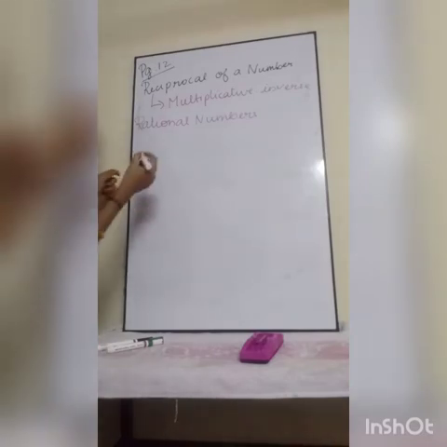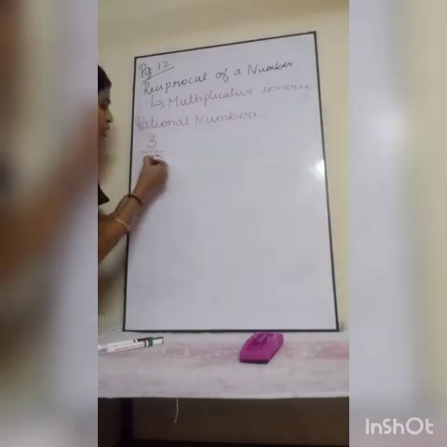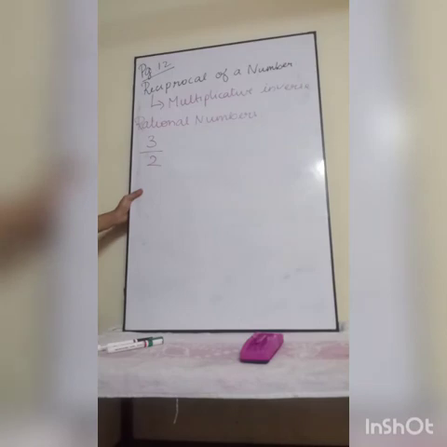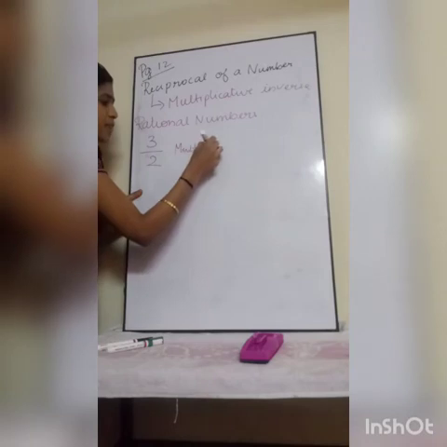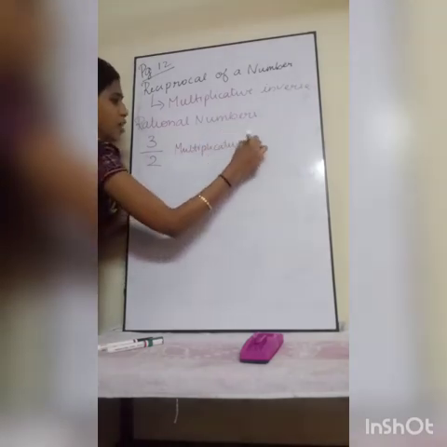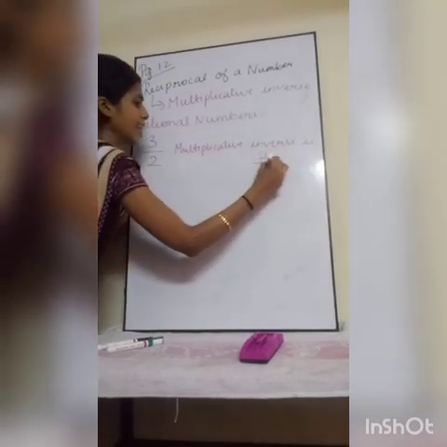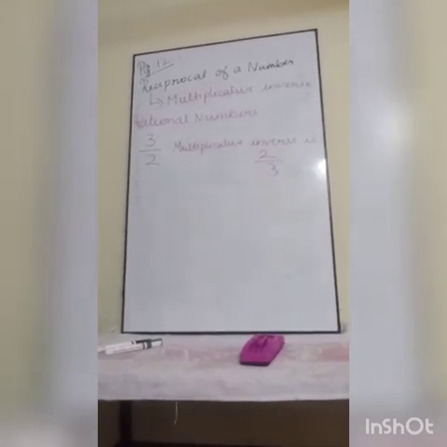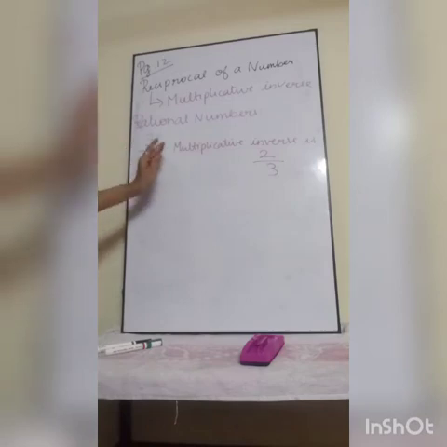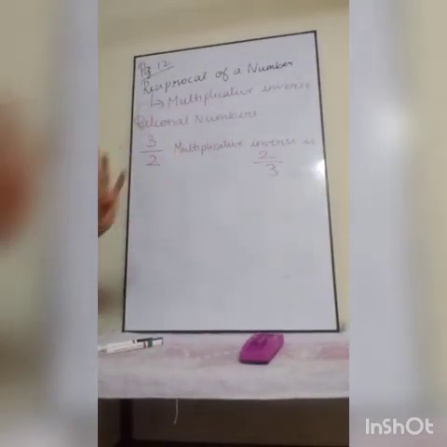Now I will teach you with a number. I will take a rational number 3 by 2. What is the multiplicative inverse of 3 by 2? It is 2 by 3. We are just shifting it upside down, that's all. 3 by 2 is one rational number, and we are going to find its reciprocal or multiplicative inverse. I am getting 2 by 3.